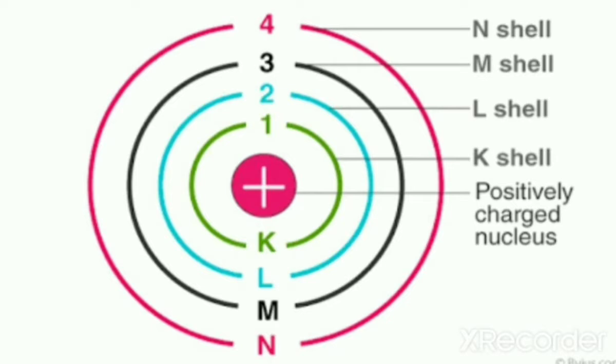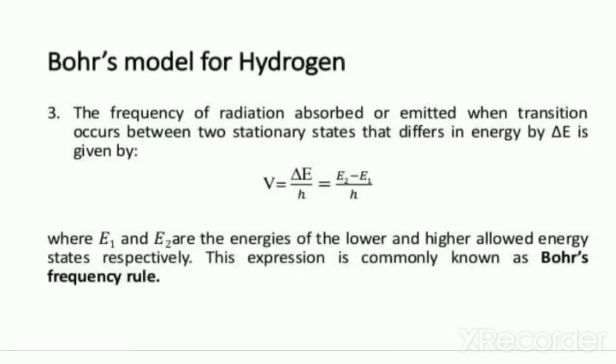So, for an electron to jump from a lower energy level to a higher energy level, energy is required. So, it should absorb energy. Whereas if an electron has to move from a higher energy level to a lower energy level, it will emit energy. An electron can move from a higher energy level to a lower energy level. How is it possible? By emitting energy. An electron can also move from a lower energy level to a higher energy level. And how is it possible? By absorbing energy.